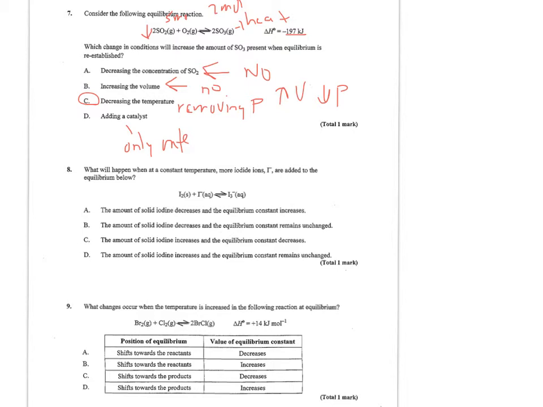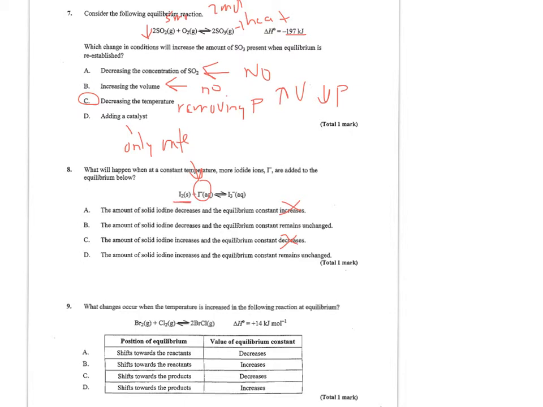Number 8, what will happen when at a constant temperature more iodide ions, so the iodide ions are right here, are added to the equilibrium below? So I'm adding a reactant. It says the amount of solid iodine decreases and the equilibrium constant increases. Well, because I haven't changed temperature, Kc is not going to be affected. So if I look through, A and C aren't plausible. So B says the amount of solid iodine decreases and equilibrium constant remains unchanged.